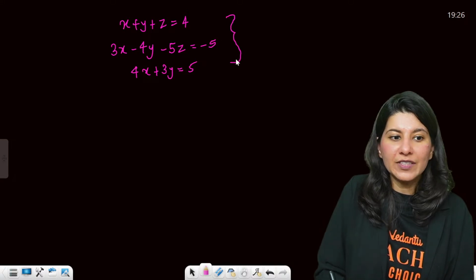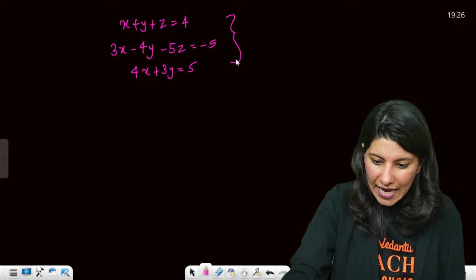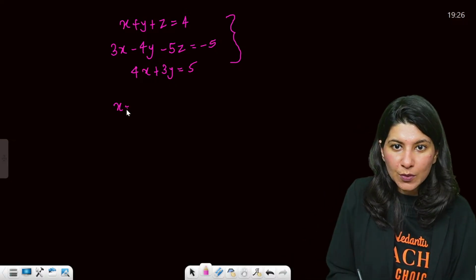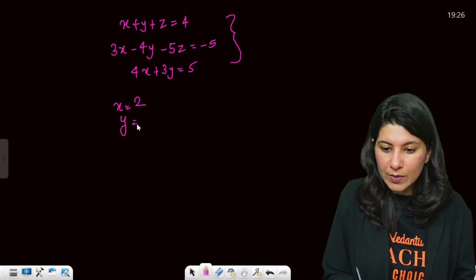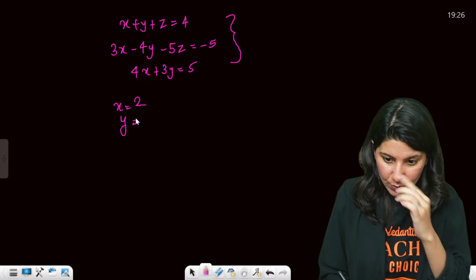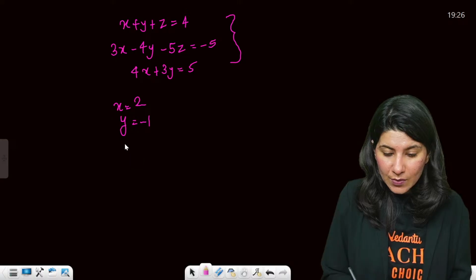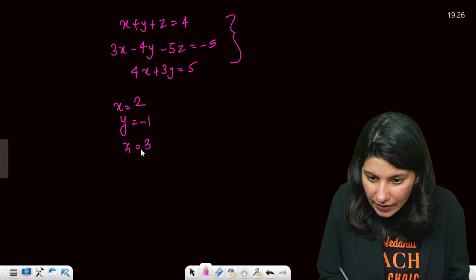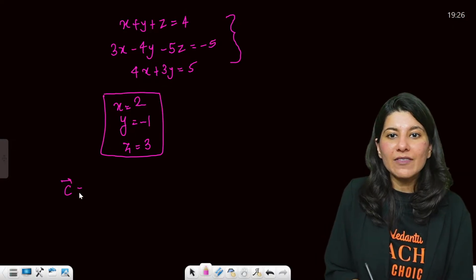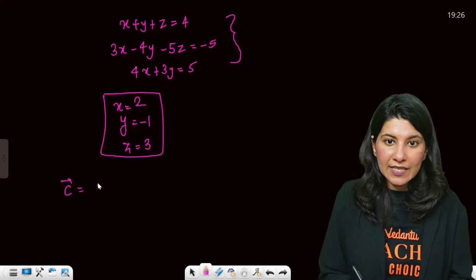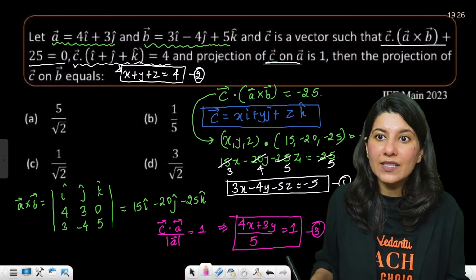If you solve these three equations, three unknowns, you guys can solve it. Come on. And you will get x equals 2. y equals, I have calculated for you, minus 1. And z equals 3. Yes, this is what your x, y, z is coming out. That means your C vector is 2, minus 1, 3.